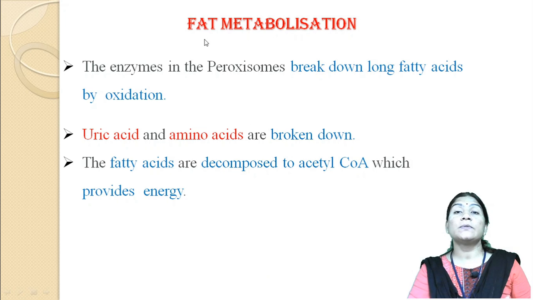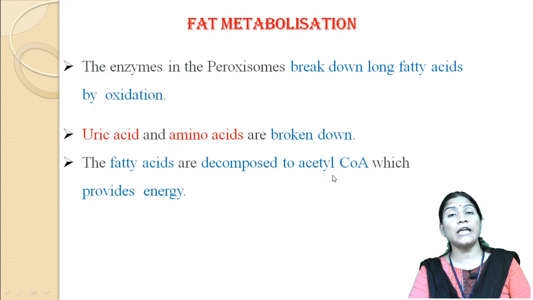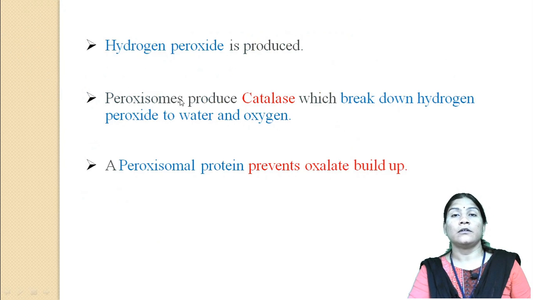These peroxisomes play an important role in fat metabolism. The enzymes present in the peroxisomes break down long fatty acids by oxidation. Uric acid and the amino acids are broken down. The fatty acids are decomposed to acetyl coenzyme A, which provides energy to the cell.